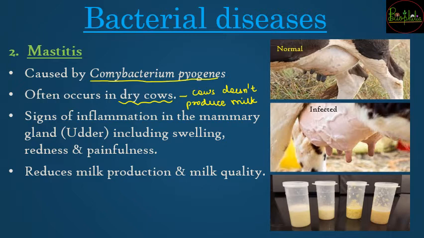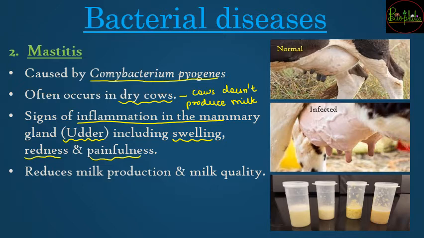The symptoms are going to be seen as signs of inflammation in the mammary gland. So mammary glands in humans are in the thoracic region, but in the case of cows or buffaloes, you are going to have the mammary glands in the abdominal region. So वो mammary glands जहाँ पे होते हैं, that region is going to be called the udder. So the udder of the cow is going to be inflamed. There is going to be swelling and redness along with painful conditions. So those are the symptoms and signs of the bacterial disease mastitis.